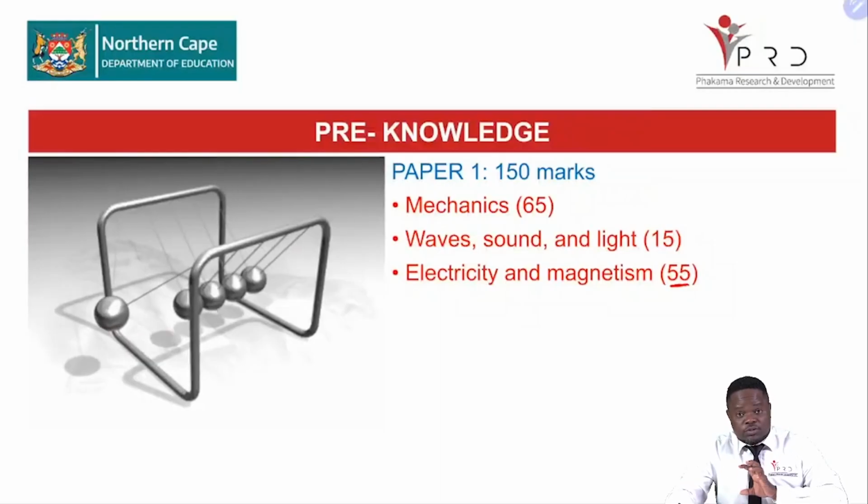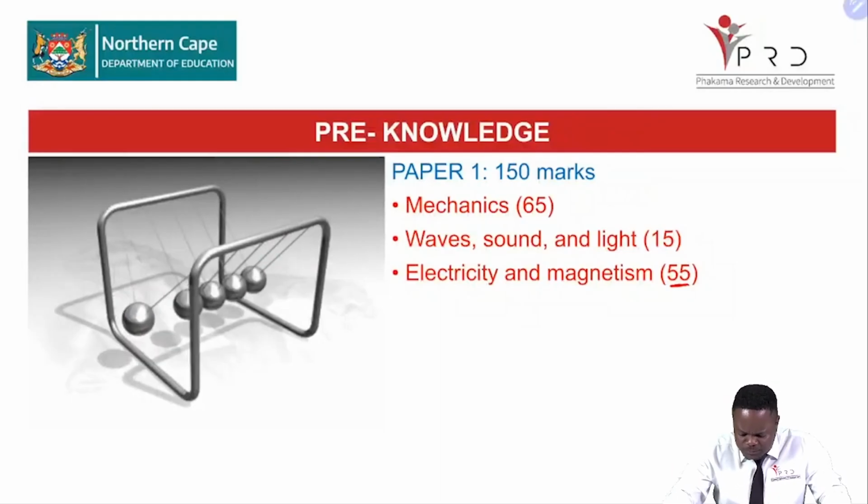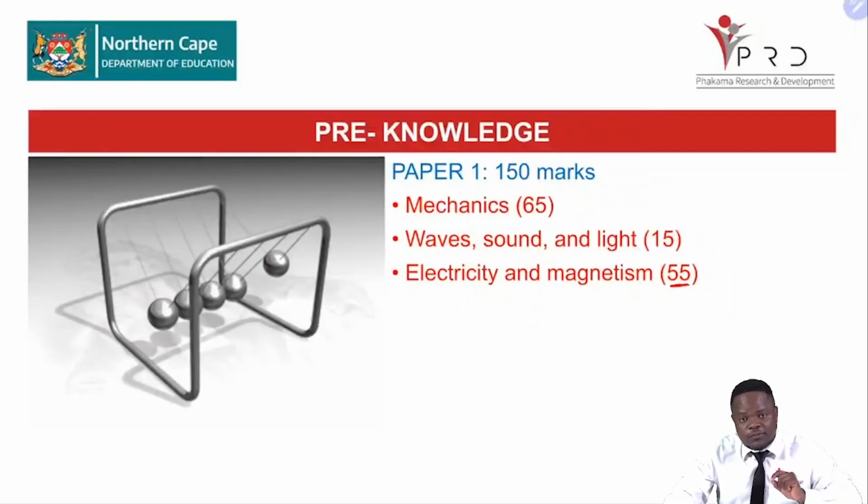Also electrodynamics. Remember those sections; they count for 55 marks of paper one. Looking at these three sections so far, you need to do much work on mechanics and on electricity and magnetism.